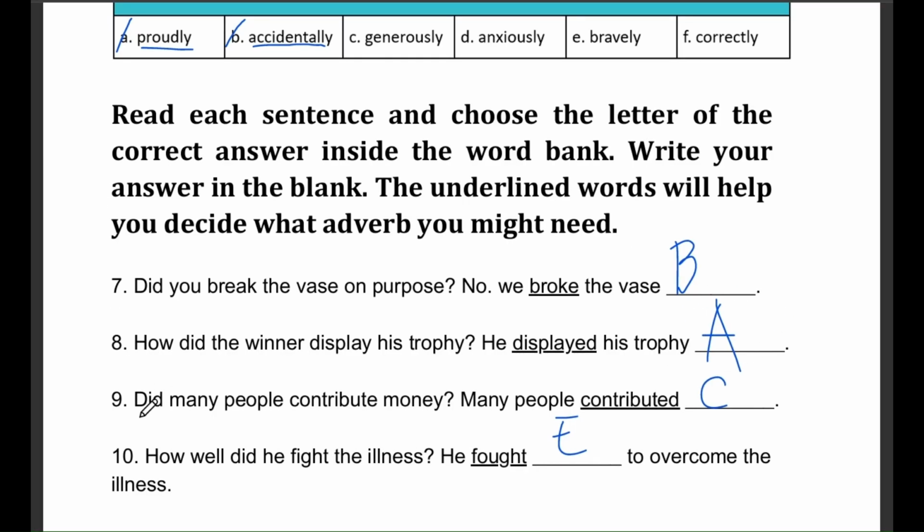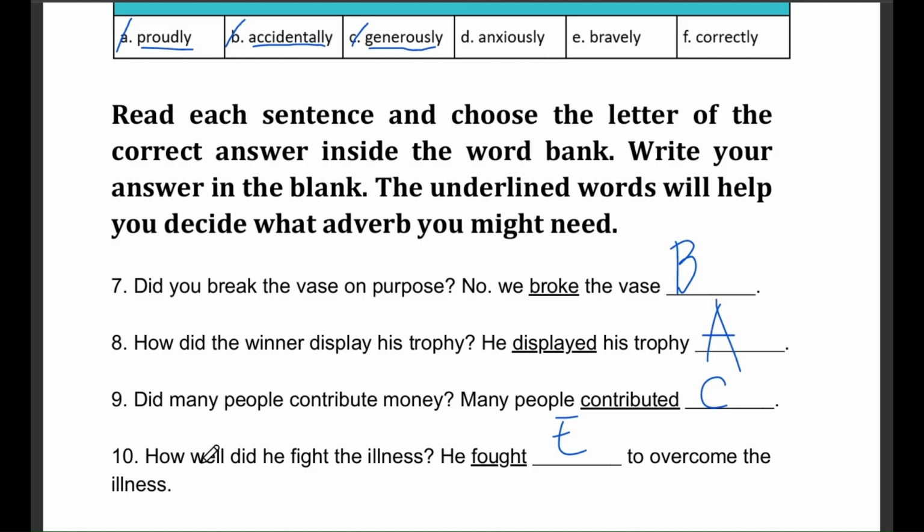Question number 9. Did many people contribute money? Many people contributed blank. Looking at our word bank, we have proudly, accidentally, generously, anxiously, bravely, and correctly. The correct answer here is option C, generously. Generously means giving freely or kindly, so it really shows that people gave money in a big-hearted way.